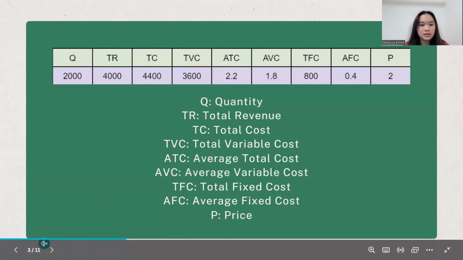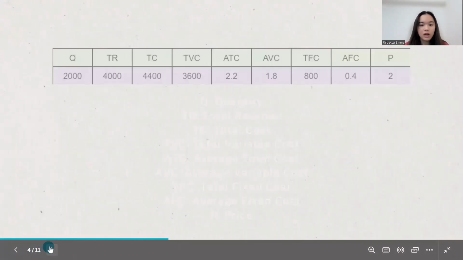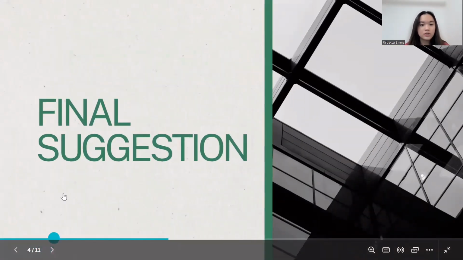Now, from this data given, I can conclude that our firm is not maximizing its profit, rather it's producing a loss. Why? Because here we know that price is bigger than the marginal cost, and the marginal cost is equal to average variable cost because we are a perfectly competitive firm. And I know this is not a good condition, so I would suggest that in the short run, the firm needs to raise the production.